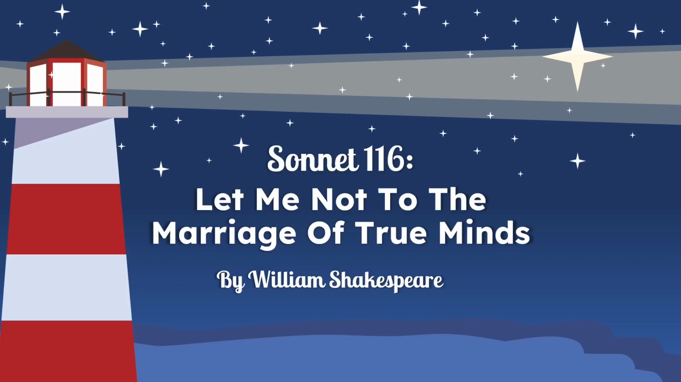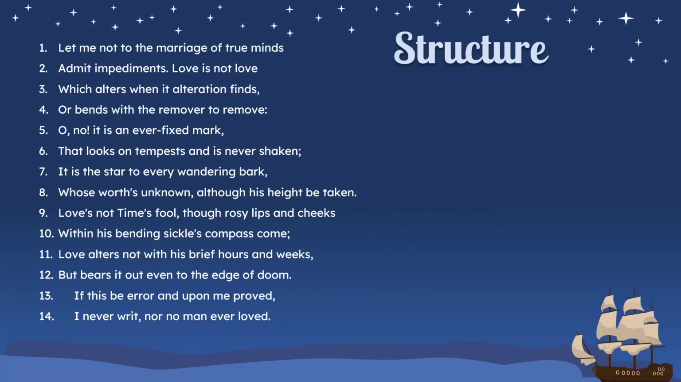Hey guys, in this video we'll be looking at the poem Sonnet 116, Let Me Not to the Marriage of True Minds by William Shakespeare. This poem is an Elizabethan, otherwise known as a Shakespearean sonnet. A Shakespearean sonnet has many characteristics that we need to take note of. So, a classic example is it contains 14 lines.